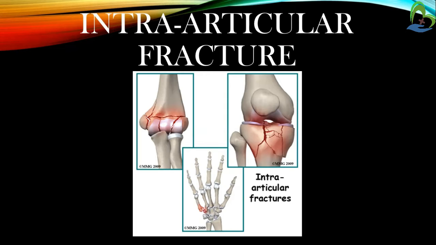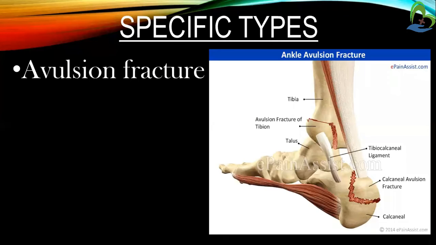Among the specific types, avulsion fracture occurs when a fragment of the bone tears away from the main mass of the bone.